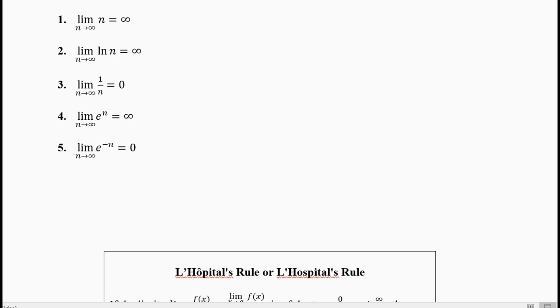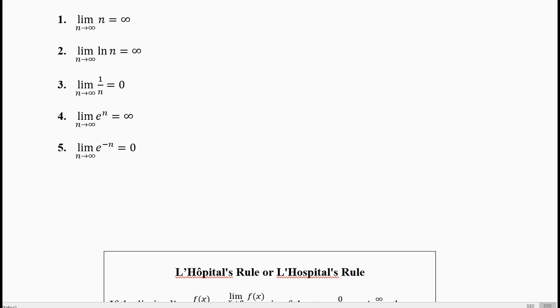The third limit which you should know, and which we have used in Calculus 1 extensively, is the limit of 1 over n as n goes to infinity, which is 0. Infinity is like a very, very big number, beyond human imagination. When you divide 1 by a big number, you obtain a small number. 1 divided by 10 is 0.1. 1 divided by 1000 is 0.001. So it becomes smaller and smaller. So in the limit, it goes to 0.